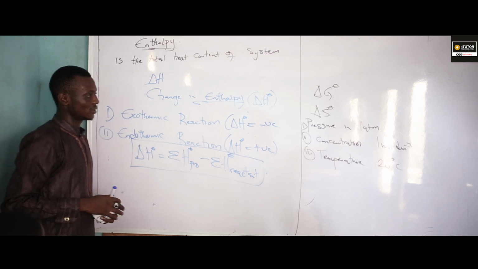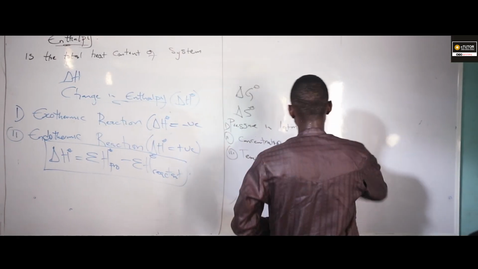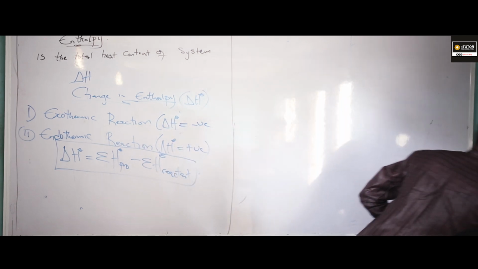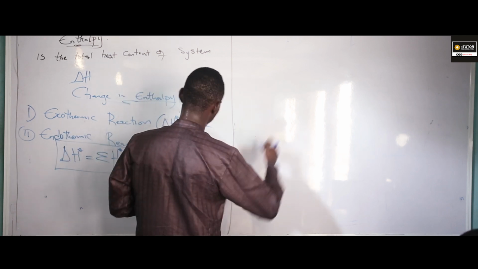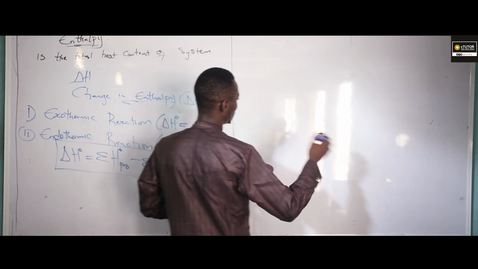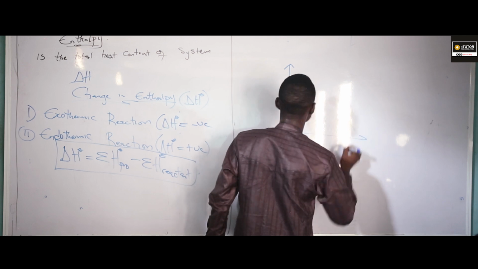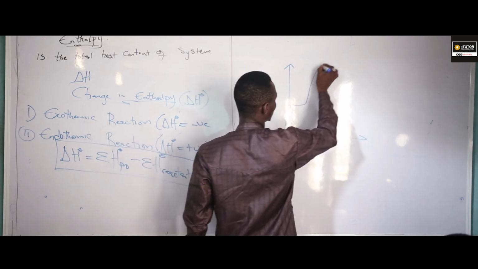Let us go into graph. Now, I can represent my exothermic reaction in form of graph. I can represent the endothermic reaction in form of graph. We call it energy profile. So if you have the energy profile for exothermic, look at what I'm going to have. I'm going to have something like this.